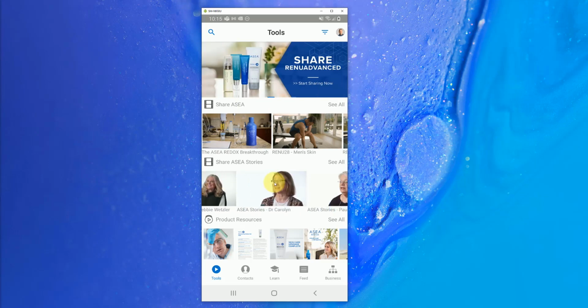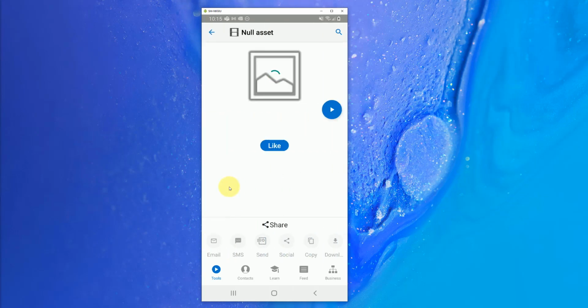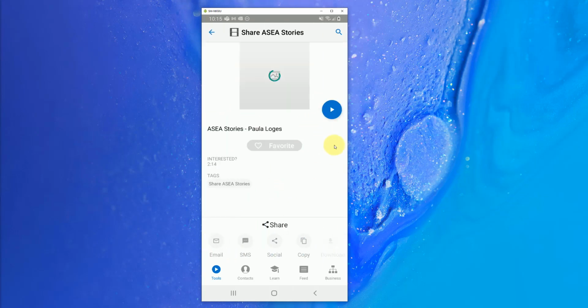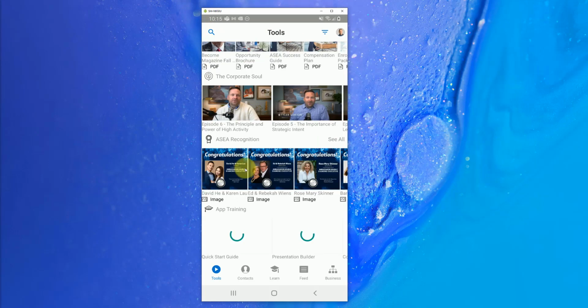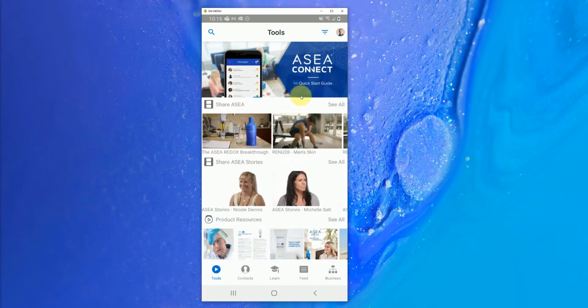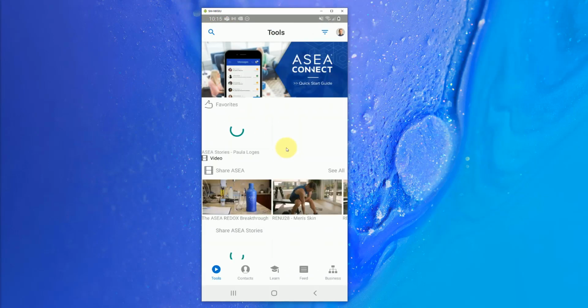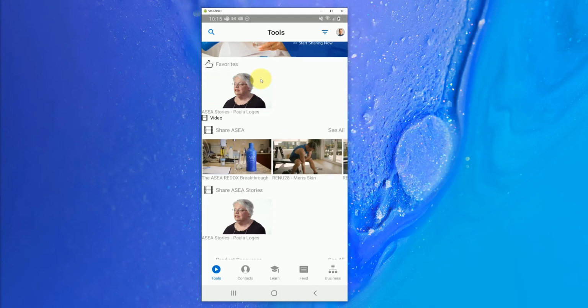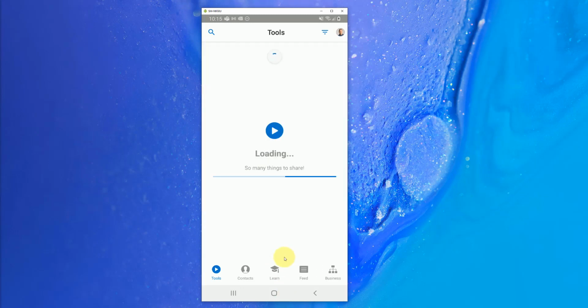If you want to mark any content as your favorite, such as this Paula video, you can simply tap on the video, wait for it to load up here, and you will be able to hit the favorite button here and mark it as your favorite. When you mark it as your favorite, you're going to have a new section down, I believe it's down here at the bottom. I think I've turned mine off just for simplicity's sake, but if you hit your filter, you have a little favorite button right there, and you should be able to have all of your favorites loaded up in here where you can access them. So let's do a pull down to refresh all of my favorites.